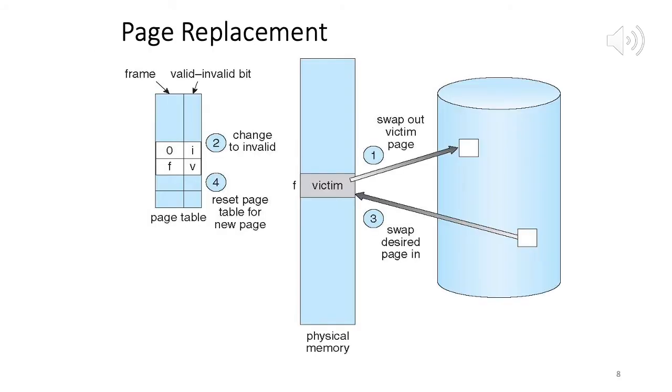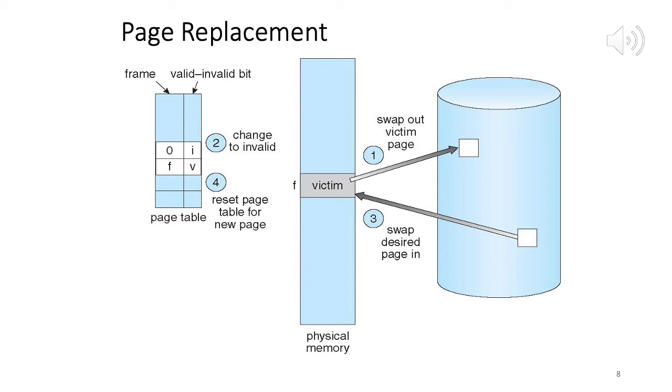This is just showing the swap in and swap out, which we just talked about. So first step is, of course, we have to swap out the victim page. The swap out has to happen before the swap in, because if we do the swap in first, and if the page has been modified, then we lose all the data. Then our disk copy is an old or obsolete or stale one. So we have to do the swap out first. So swap out victim page. Now this frame is available. Swap in desired page and map to that new physical frame.